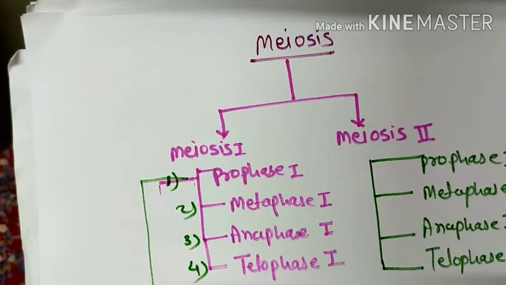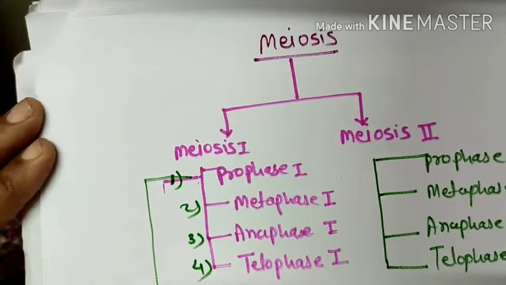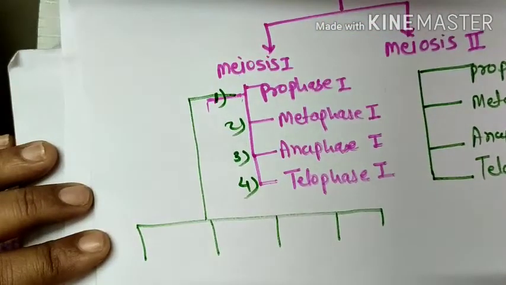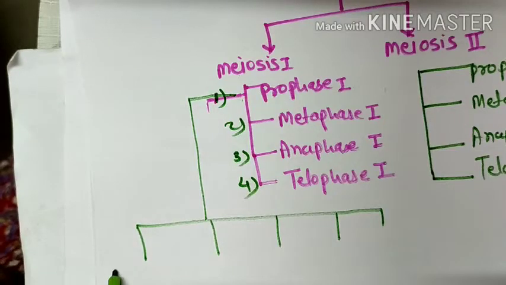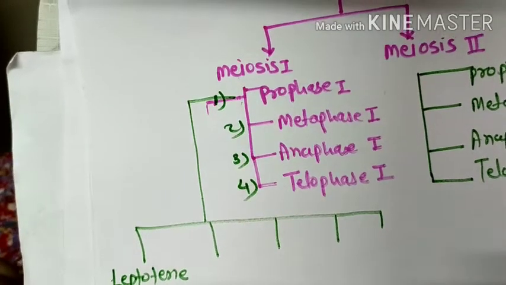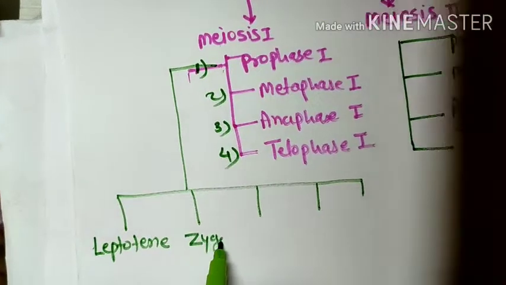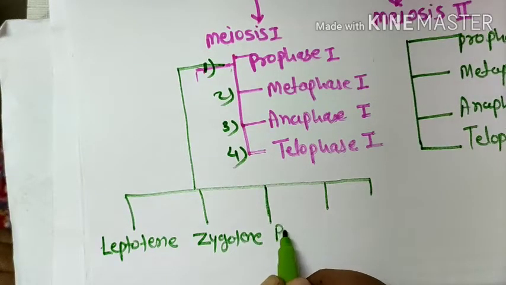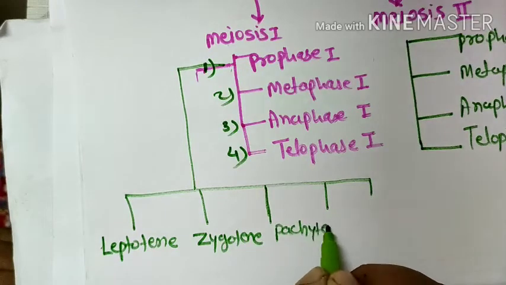And these 5 different phases, we saw earlier. The first one is leptotene. The second one is zygotene. The third one is pachytene.